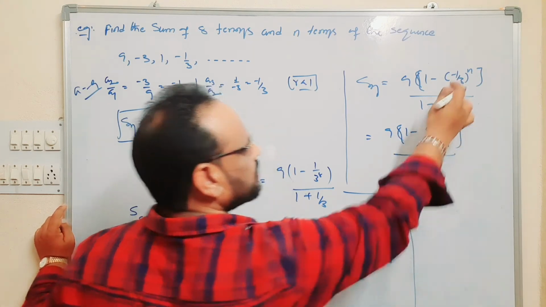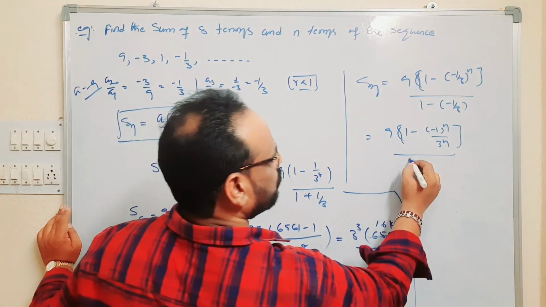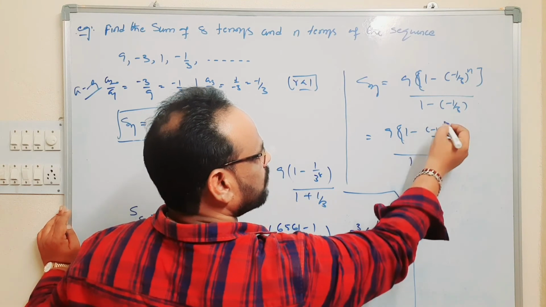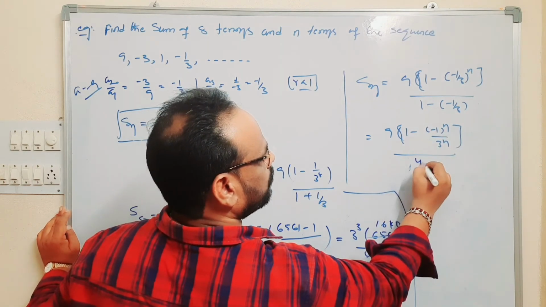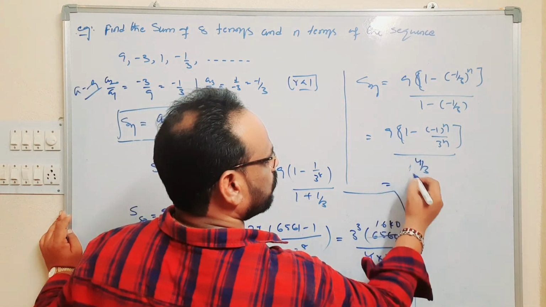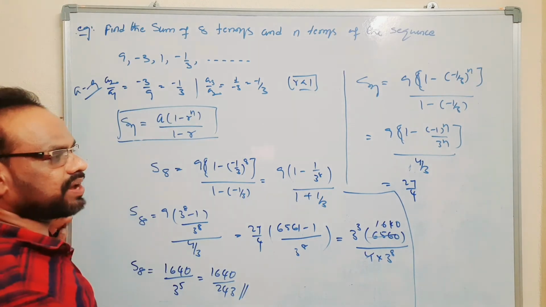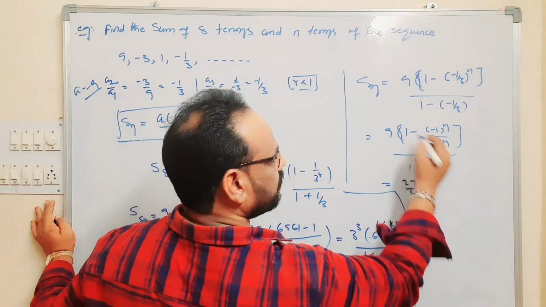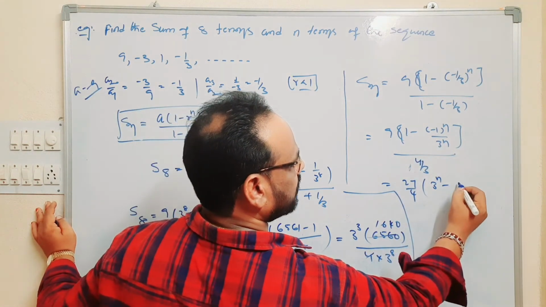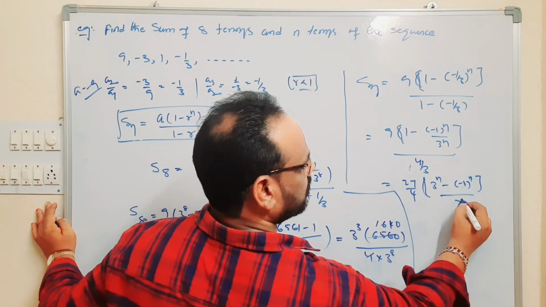Since (a by b) whole power m is a power m by b power m, and 1 plus 1 by 3 is 4 by 3, that is equal to 9 times 3 is 27 by 4 into, if you do LCM, (3 power n minus (minus 1) whole power n) by 3 power n.